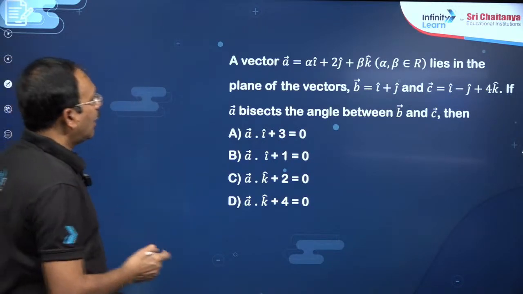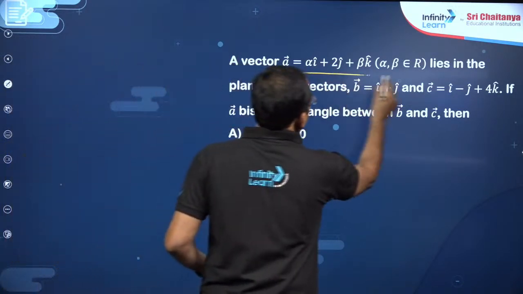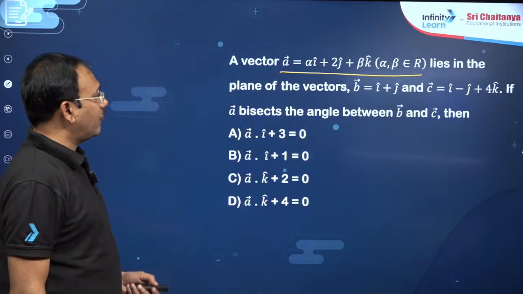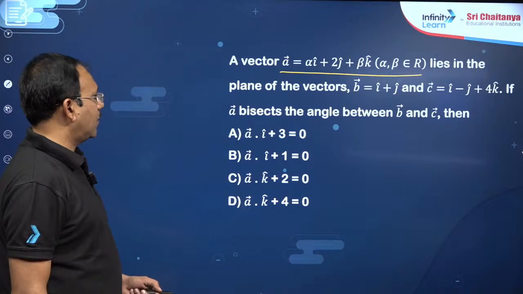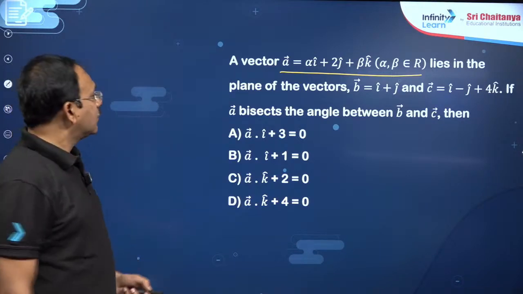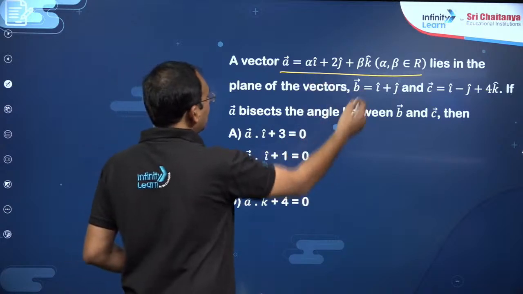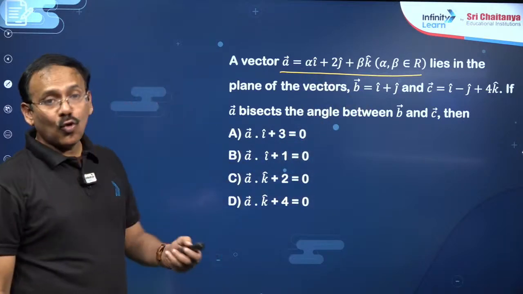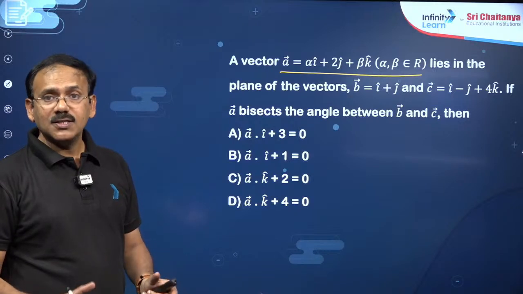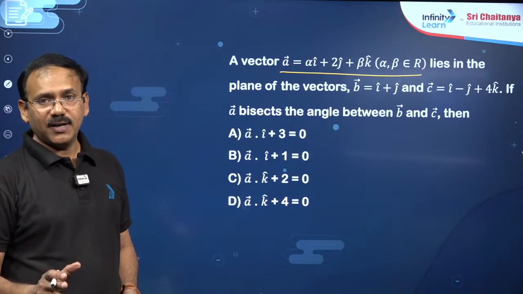The vector A bar is given where alpha, beta are unknowns, lies in the plane of vectors B bar and C bar. If A bar bisects the angle between B bar and C bar, then you see first point is these 3 vectors are coplanar. 3 vectors coplanar means their box is 0, their det is 0. First point, my dear friends.